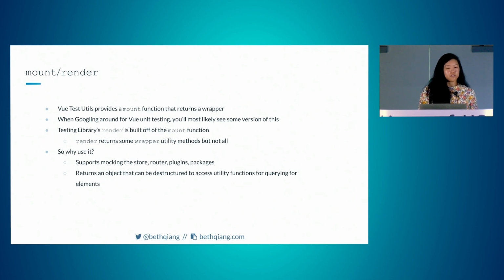Testing Library's render is built off of the mount function. It returns some wrapper utility methods, but not all. So the question then is, why use it over the native mount? It supports mocking a whole lot of stuff that you'll probably want to mock really easily, and then returns an object that can be destructured to access utility functions for querying for elements.